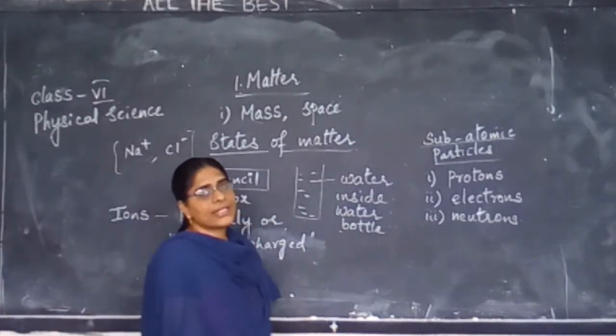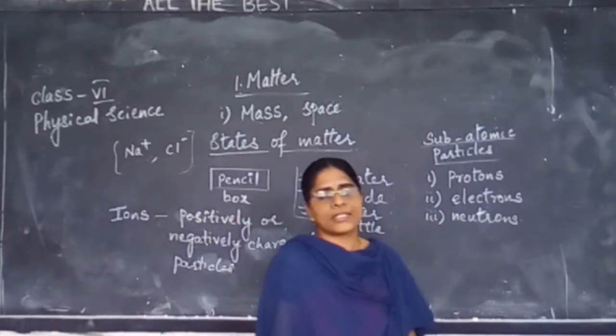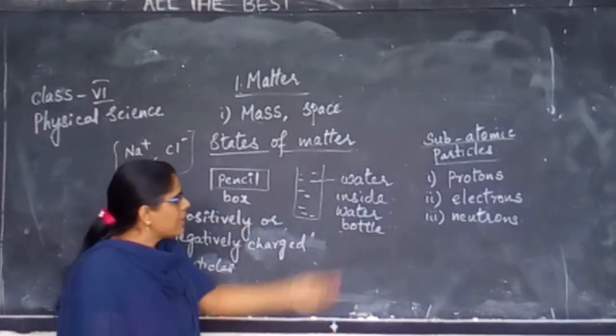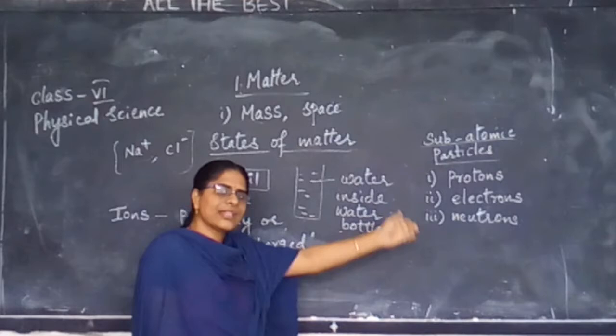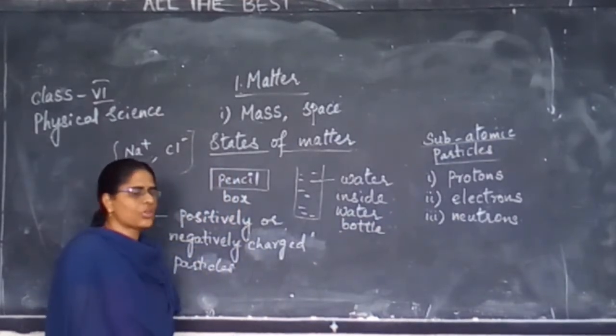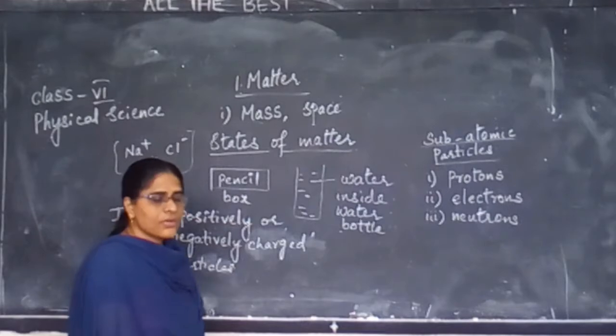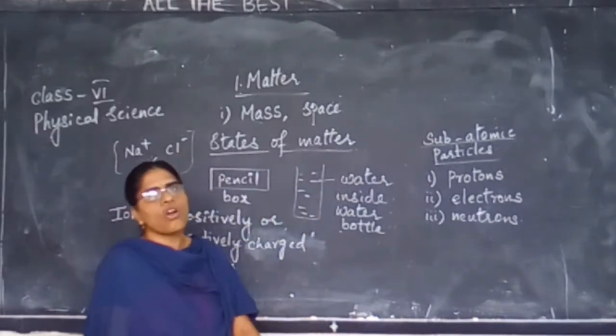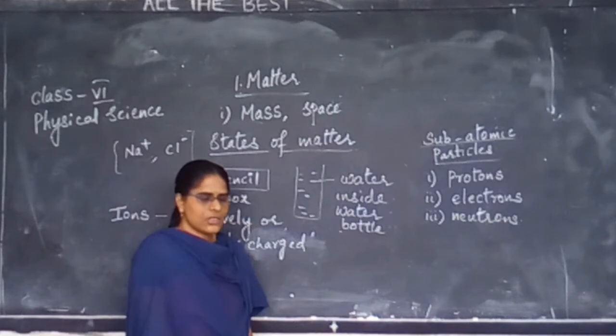Now, matter is made up of smaller particles called atoms. Inside the atom, there are certain things like protons, electrons, and neutrons. Next, we will be learning about states of matter.